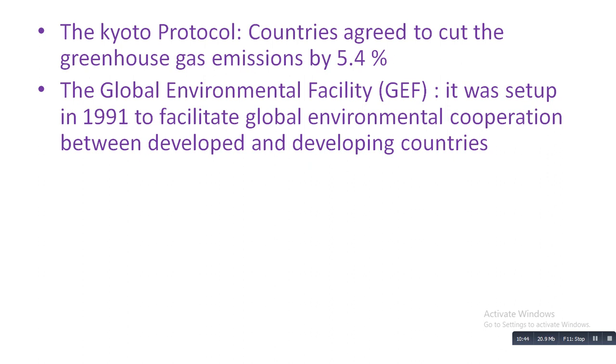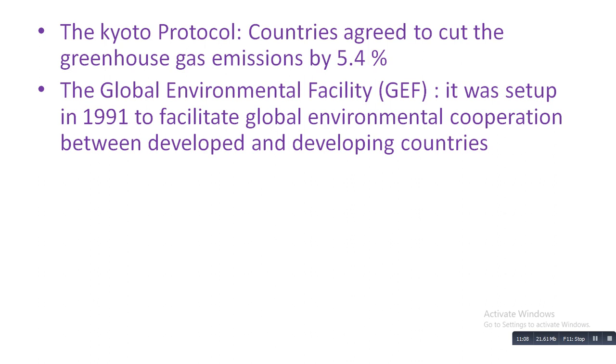The last one is the Global Environmental Facility, GEF. It was set up in 1991 to facilitate global environmental cooperation between developed and developing countries, for the protection of the global environment.